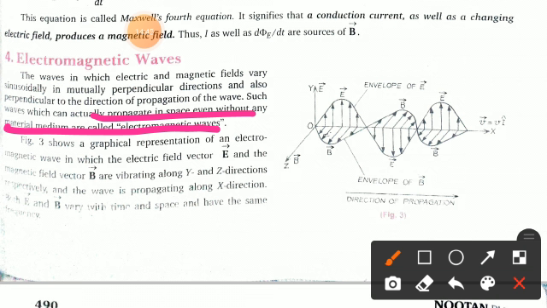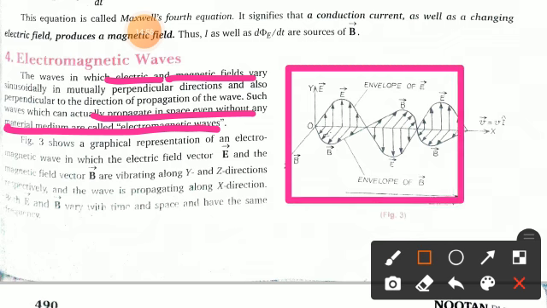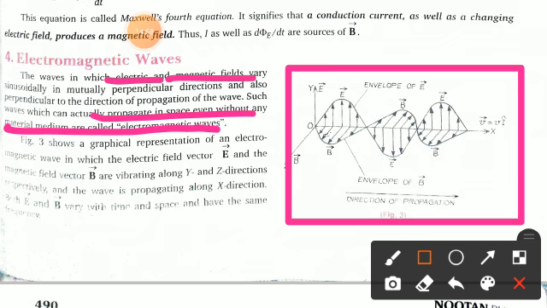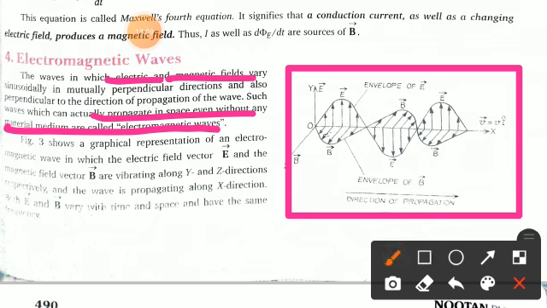They are a combination of electric and magnetic fields, both varying sinusoidally. You can see from figure 3 that these are two waves. The first one, the E vector, shows the electric wave and the B vector shows the magnetic wave, and they are both moving together.